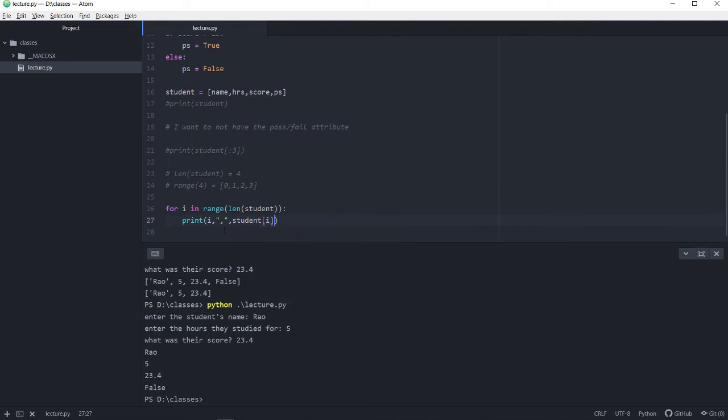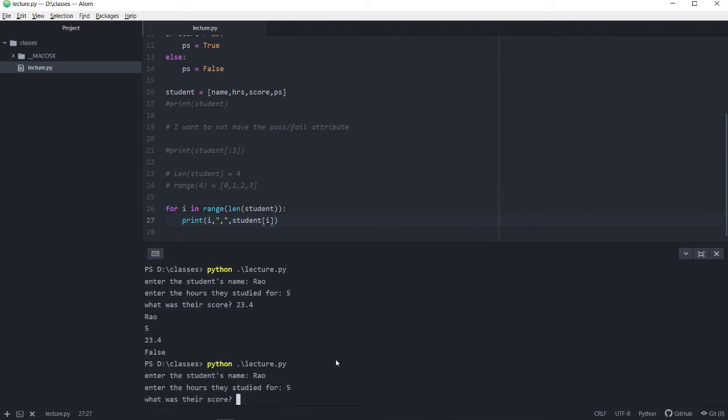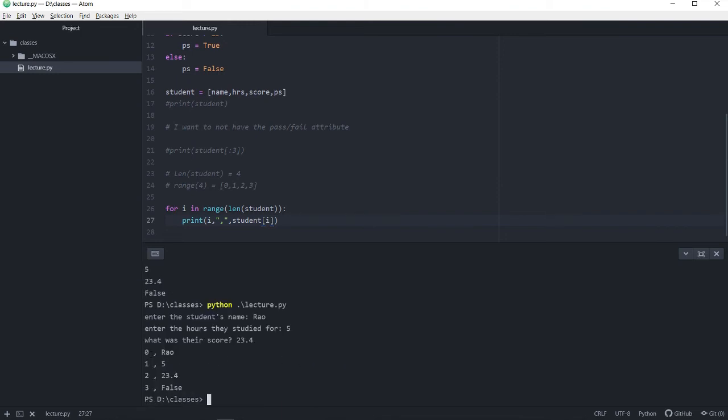So I'm printing the index, which is going to be 0, 1, 2, and 3, and then the element of my list student at that index. So running it all again, we'll get this. At index 0, I had the name. At index 1, I had the number of hours of study. Index 2, the test score, and then at index 3, whether or not they passed or failed the class.